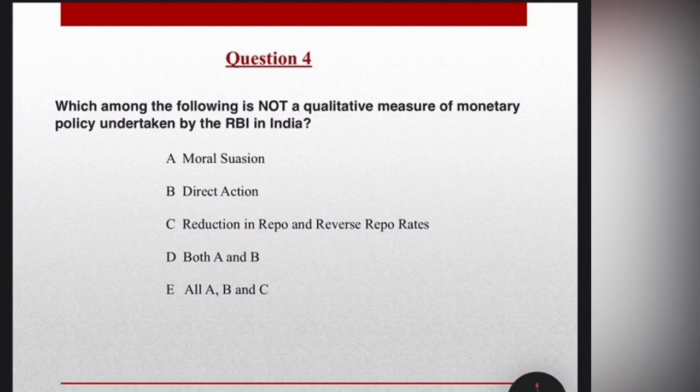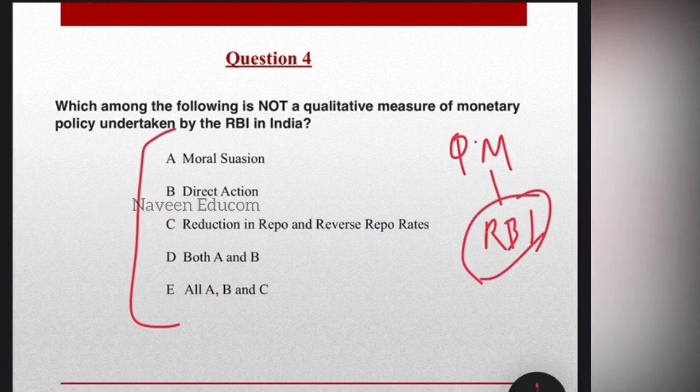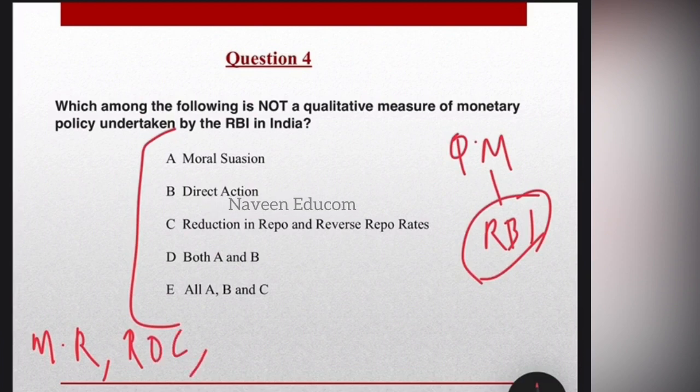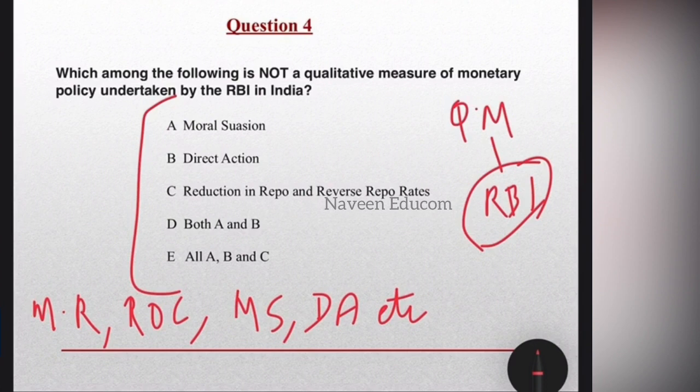Coming to the next question, which among the following is not a qualitative measure of monetary policy undertaken by the RBI in India? So there are a total of 5 options given. Try to find out the answer. Students, you have to know what are the qualitative measures and the quantitative measures. Qualitative measures are adopted by the RBI to control the money supply in the economy. There are various measures for this: margin requirement, rationing of credit, moral suasion, direct action, etc. Whereas repo rate.